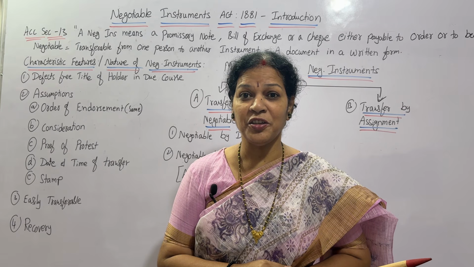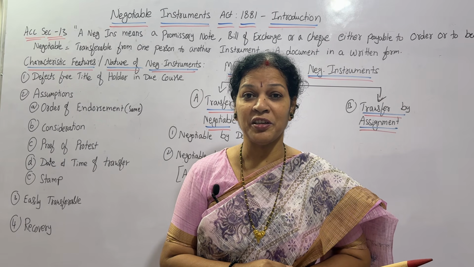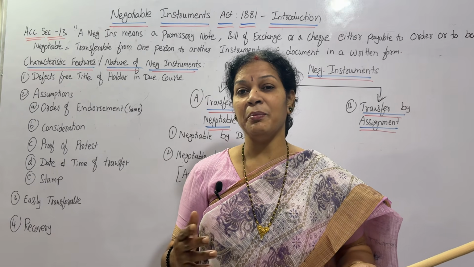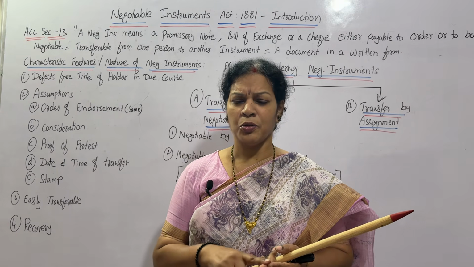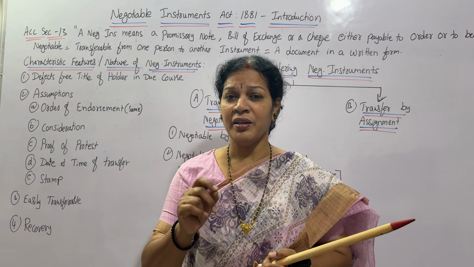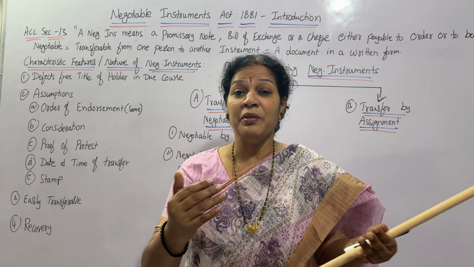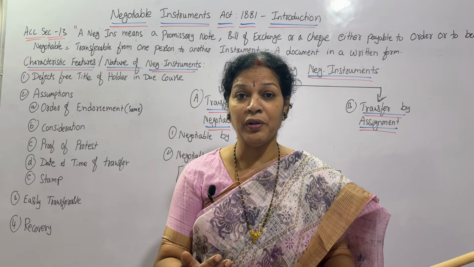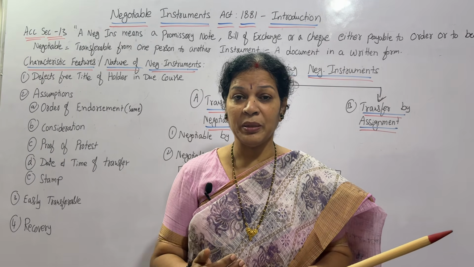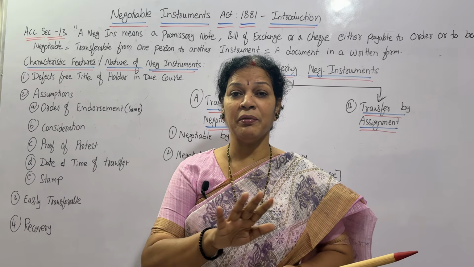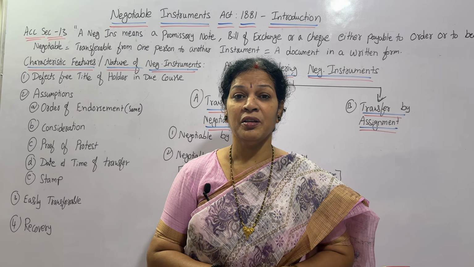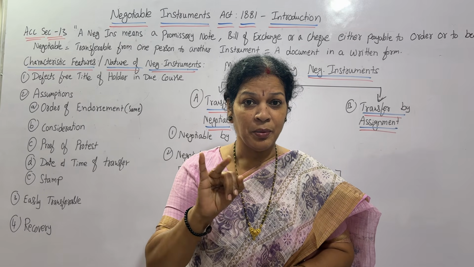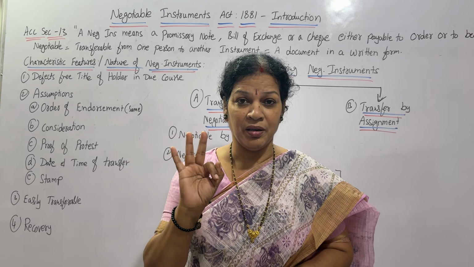A wise gentleman, a wise businessman, a wise entrepreneur, he never carries money with him. Rather than carrying money, he can make the payment through a check, through a promissory note, or he can write a bill also. In any way he can make the payment. That's the easy way, and we also get a proof. So when are you making the payment and on what date, everything, documentation will be there.